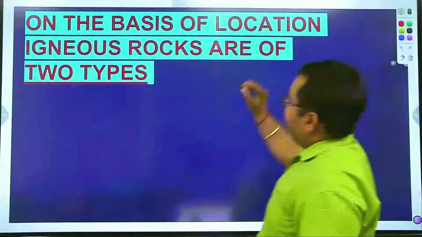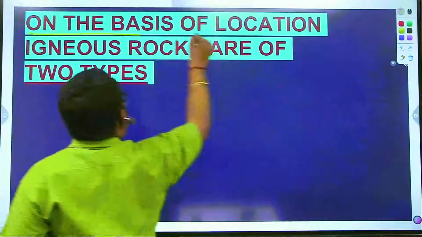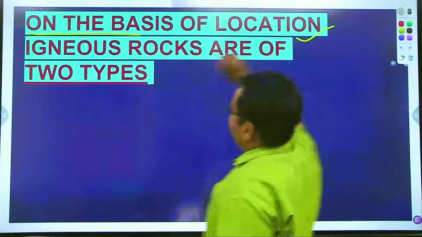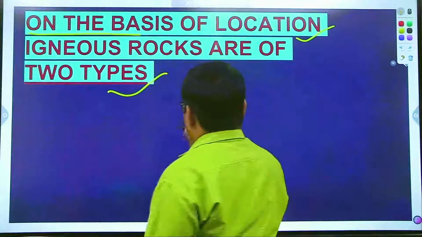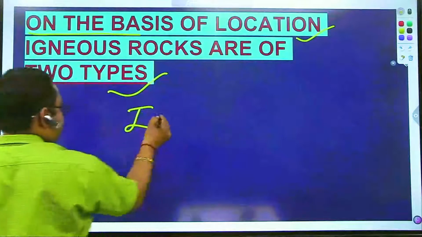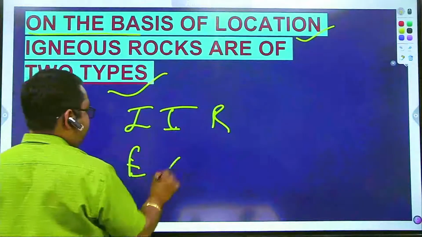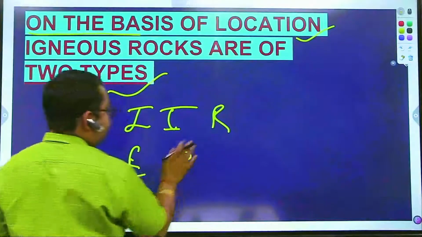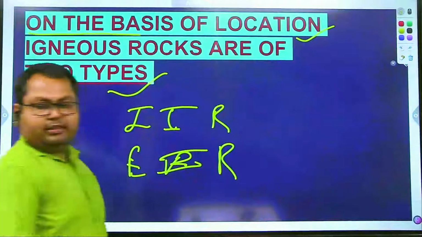On the basis of location, igneous rocks are of two types. One is intrusive igneous rock. Second is extrusive igneous rock.